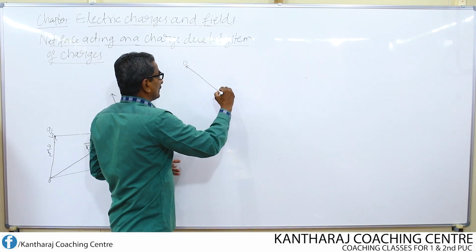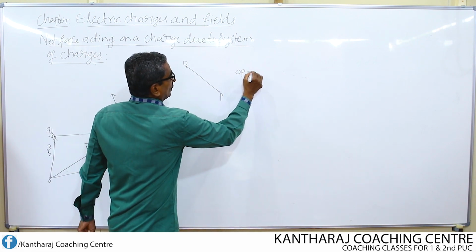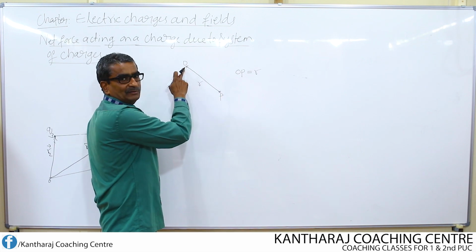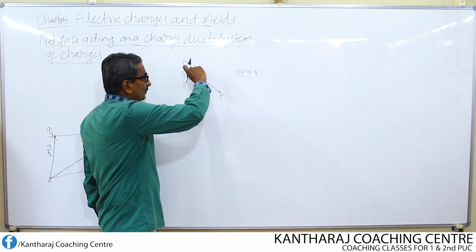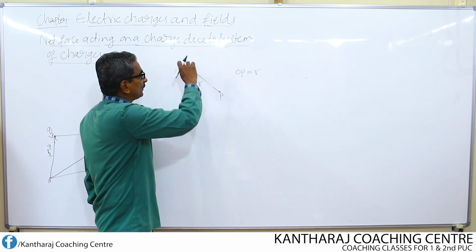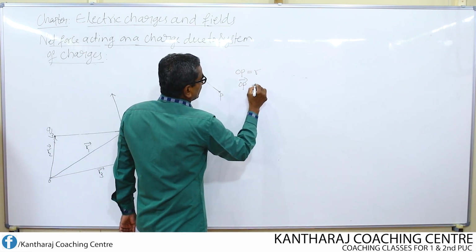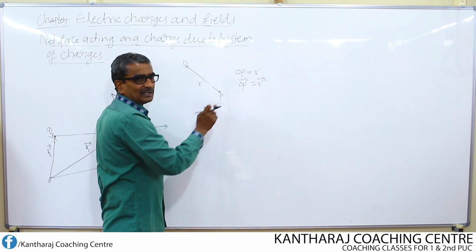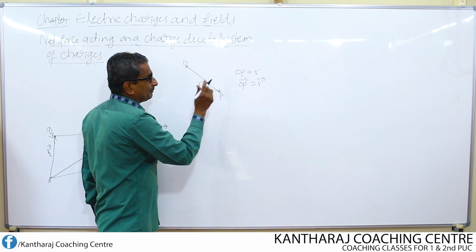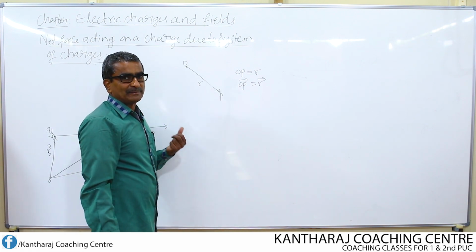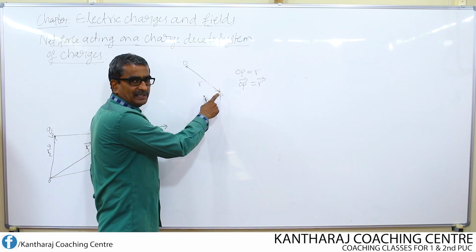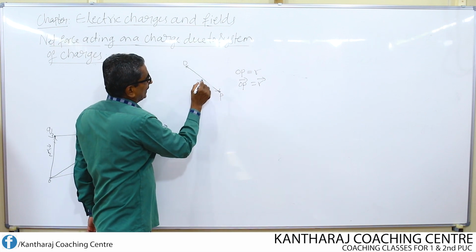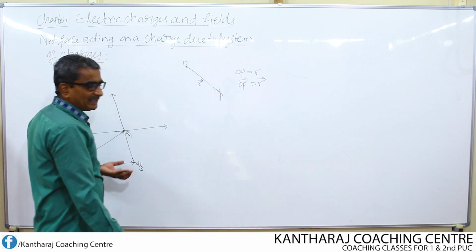Look here, OP equal to R. That means R is the distance of the point P with reference to the origin O. Suppose I take direction into reference, that means from O to P, then this becomes the position vector. Now, vector OP equal to vector R is the position vector of the point P. So, position vector means the distance of any point with reference to a fixed origin in one particular direction. So, the same thing I am doing here.